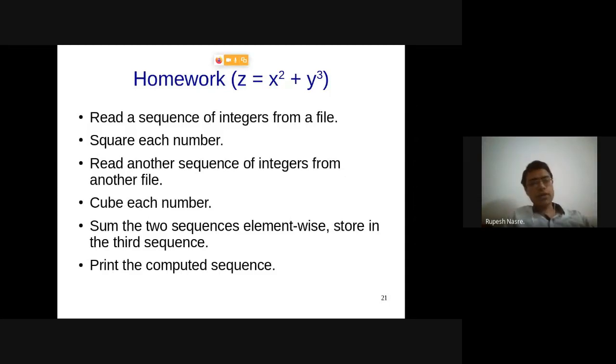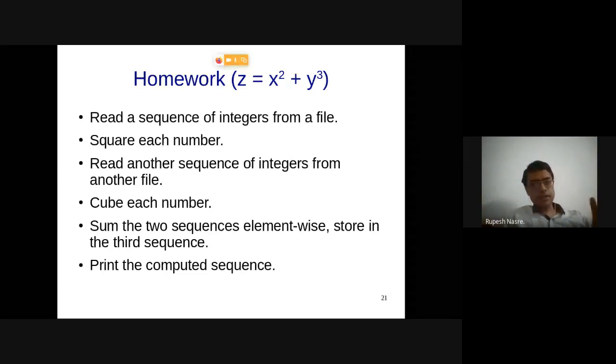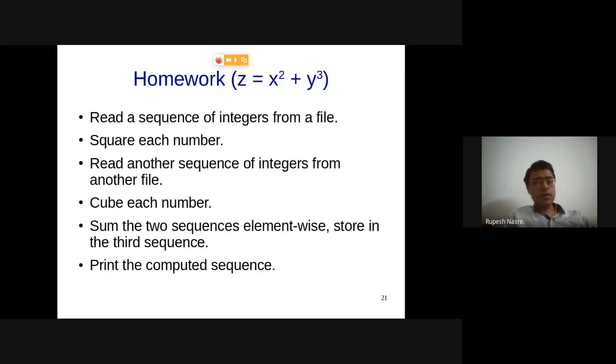Okay, so this you can try later: z equal to x square plus y cube. You can read from either a file or an input and square each integer, and then cube another sequence of integers, and then add those sequences and print the output.